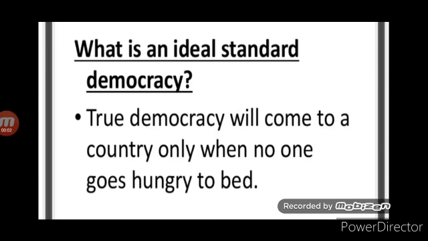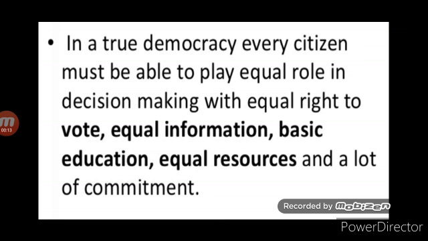Now, what is an ideal standard democracy? Children, true democracy will come to a country only when no one goes hungry to bed. In a democracy, every citizen must be able to play an equal role in decision making. For this, an equal right to vote is not sufficient. Every citizen needs to have equal information, basic education, equal resources, and a lot of commitment. If we take these ideals seriously, then no country in the world is a perfect democracy.